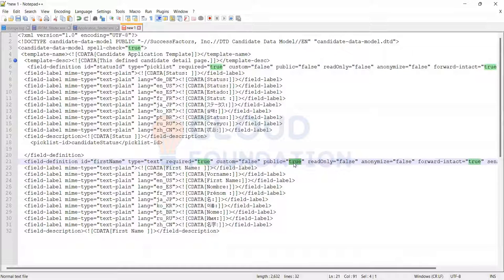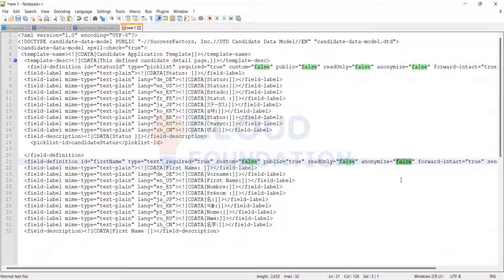Public is equal to true, because I want the candidate to see this and also the recruiter to see this. If I make it false, the candidate will not be able to see this. Read only false. And then anonymous. Do you have any idea what an anonymous field is?